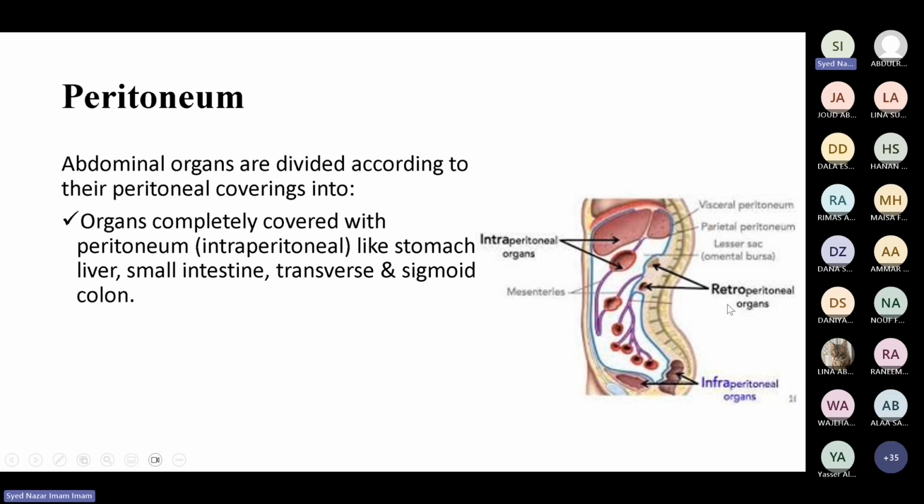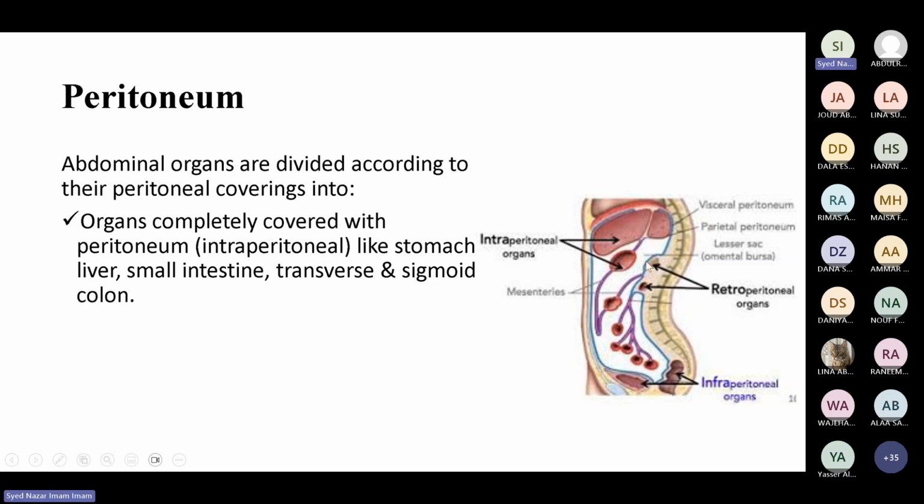Now let's start with the retroperitoneal. Retroperitoneal means there is a structure in the posterior abdominal wall. This is the posterior abdominal wall. There are structures in the posterior abdominal wall, like the abdominal aorta and inferior vena cava, and anterior to this we have the peritoneum. So they are behind the peritoneum, and this is called a retroperitoneal organ.